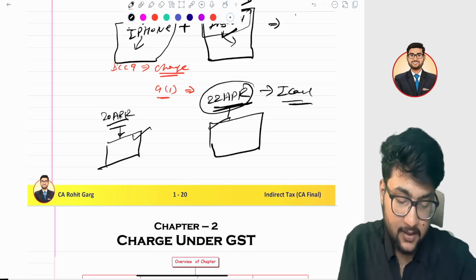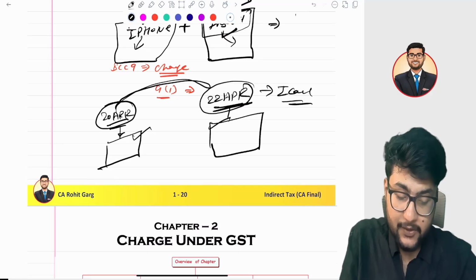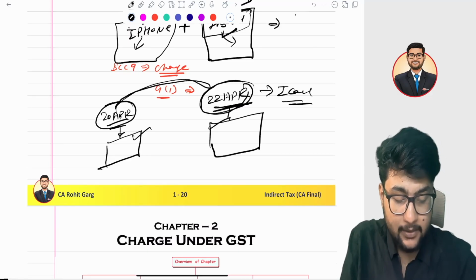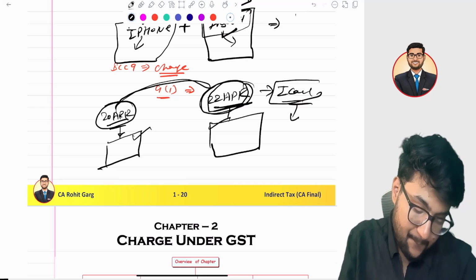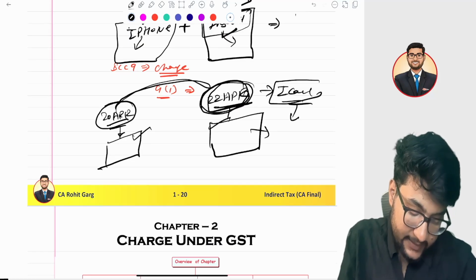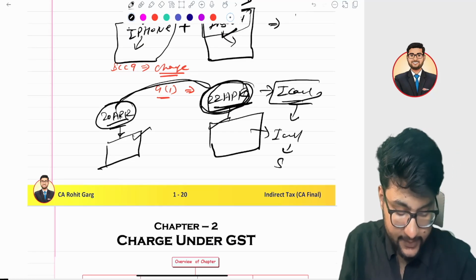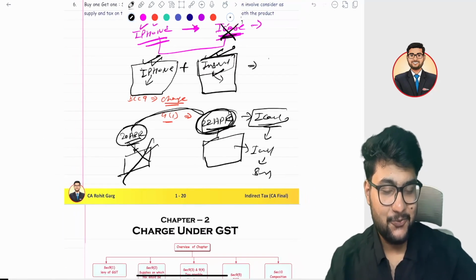In that case, there's a time of supply gap, because it is a transaction of 20 April and I am purchasing later. In that case it is not a composite or mixed supply. Hence here iCare is a service and the services rate will apply, not the iPhone rate. I hope it is clear to you.